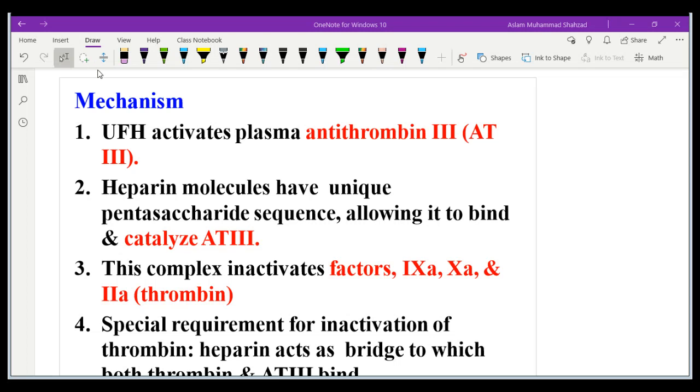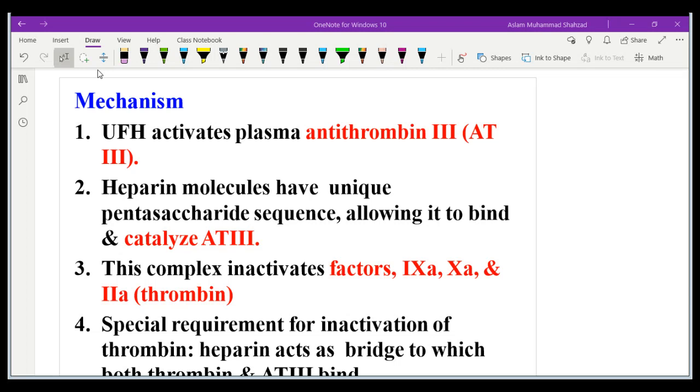So when we discuss the mechanism of action, it activates antithrombin 3, and it has a unique pentasaccharide sequence, as we discussed in our previous research article, that it is 5 molecules, that's why I mentioned 5 units in the pentasaccharide sequence, allowing it to bind and catalyze antithrombin 3.